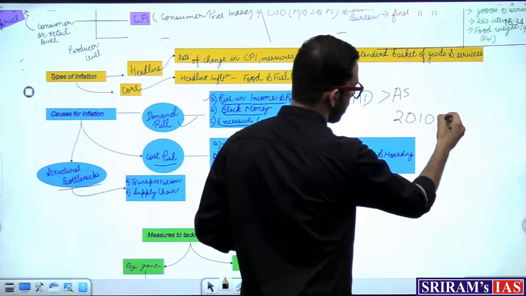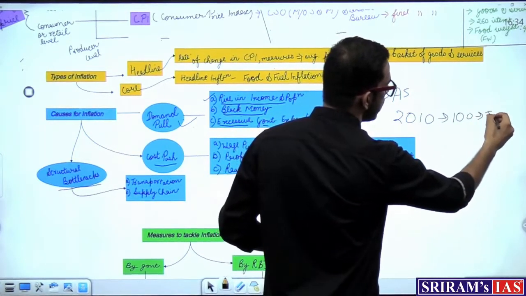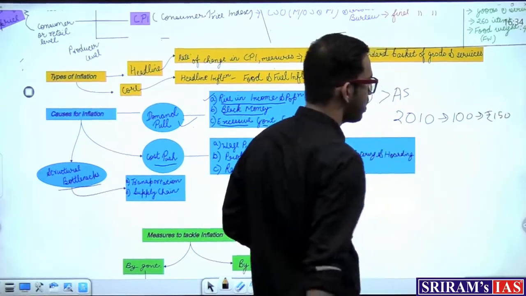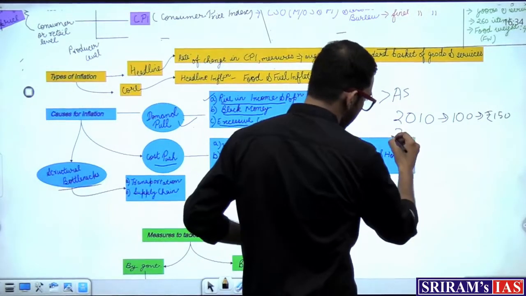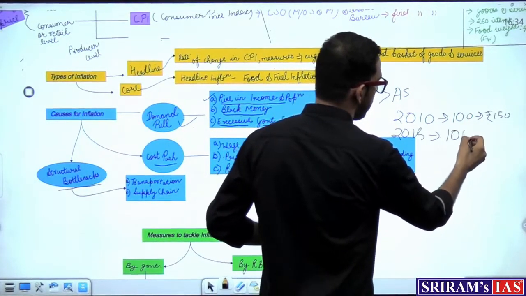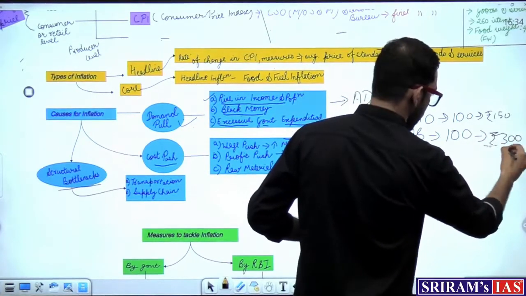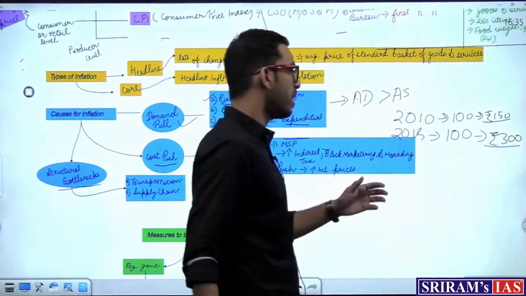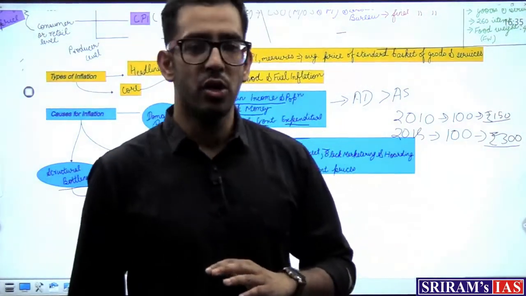Say in 2010, there are 100 people in a company and their income was rupees 150. Now what happened over a period of 5 years? Say in 2015, the same 100 people, their income rose to say 300 rupees. What you can see here is that previously the income was 150 and now it has increased to 300.